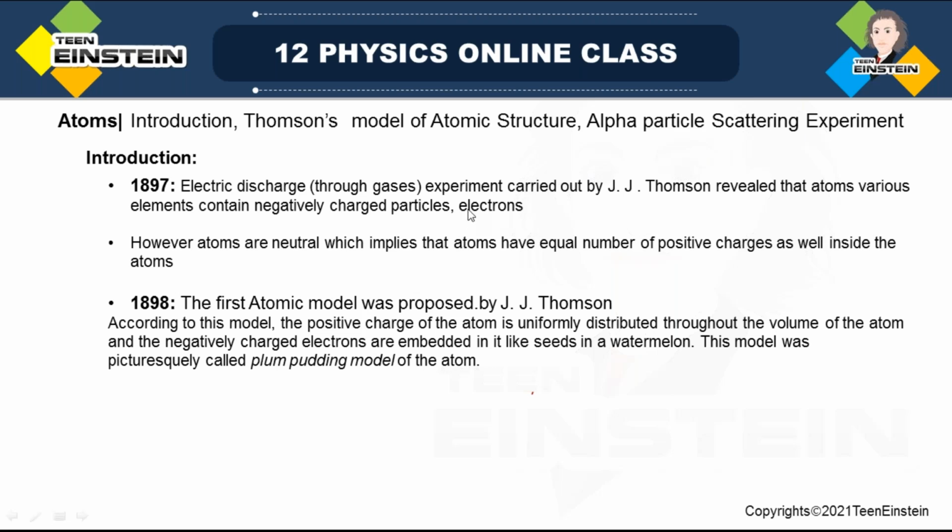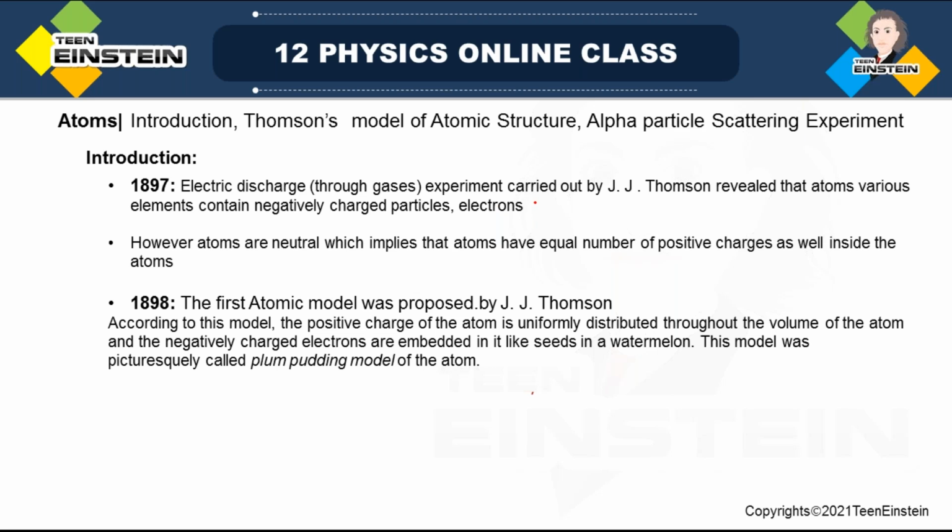In 19th century, enough evidences were gathered to predict the atomic structure. Like in 1897, British physicist J.J. Thomson carried out the famous electric discharge experiment through gases, and from there he discovered that atoms of various elements contain negatively charged particles which are called electrons.